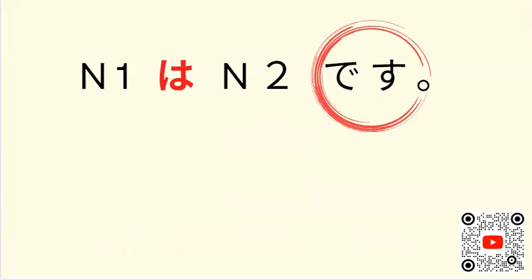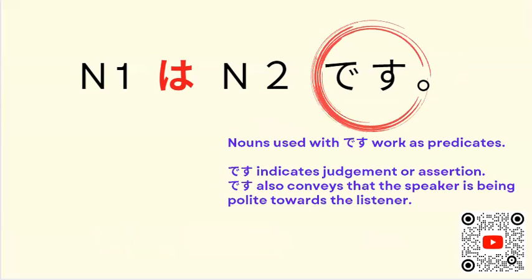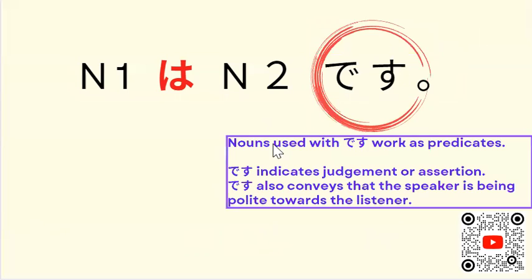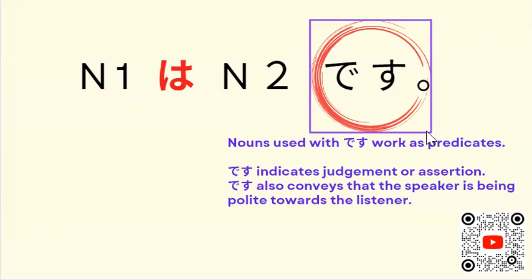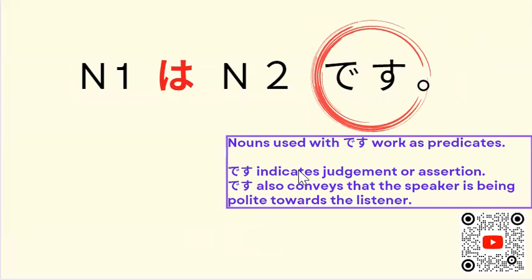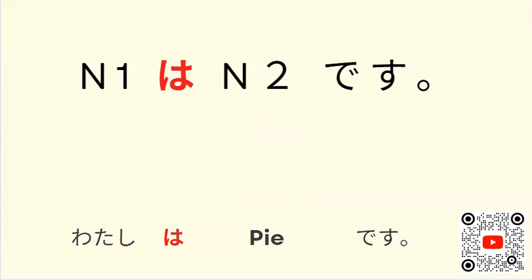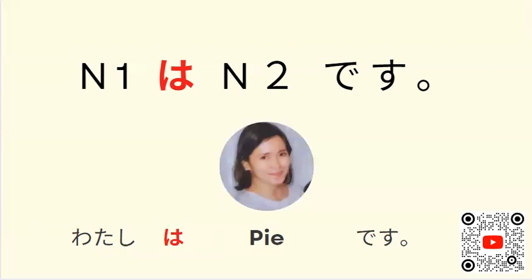And then, this time, minasan, desu, I will show you the function of desu here. Now, nouns used with desu work as predicates, minasan. So, in English, it works as a predicate. And then desu also indicates judgment or assertion. Based on this sentence, minasan, watashi wa Pai desu.